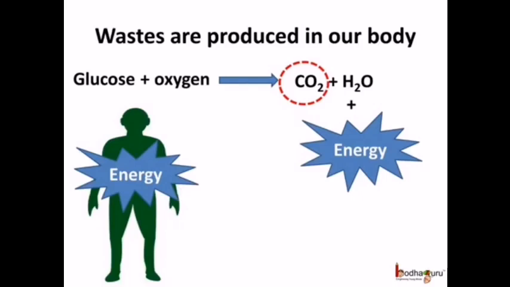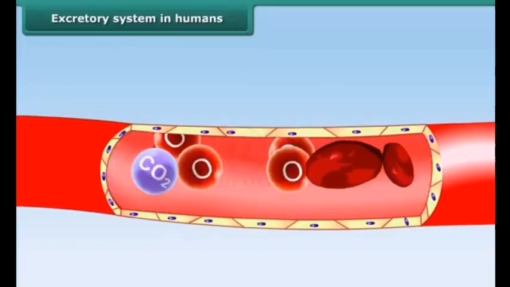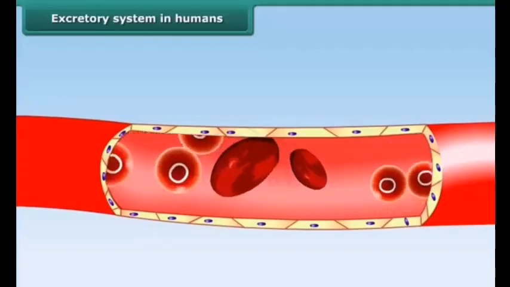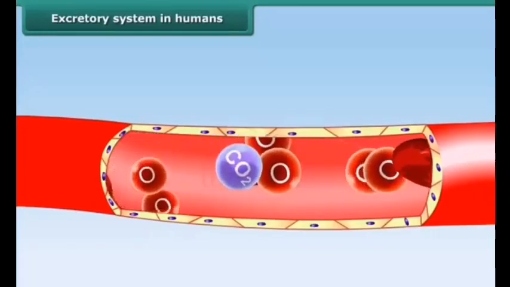First, let us study about the excretion in animals. See children, so many metabolic activities take place in our cells, and as a result of these chemical reactions, so many waste substances are produced. If these waste substances accumulate in our body, what will happen? It will cause so many disorders in our body. So these wastes should be removed. Now let us learn about the removal of these wastes from our body.